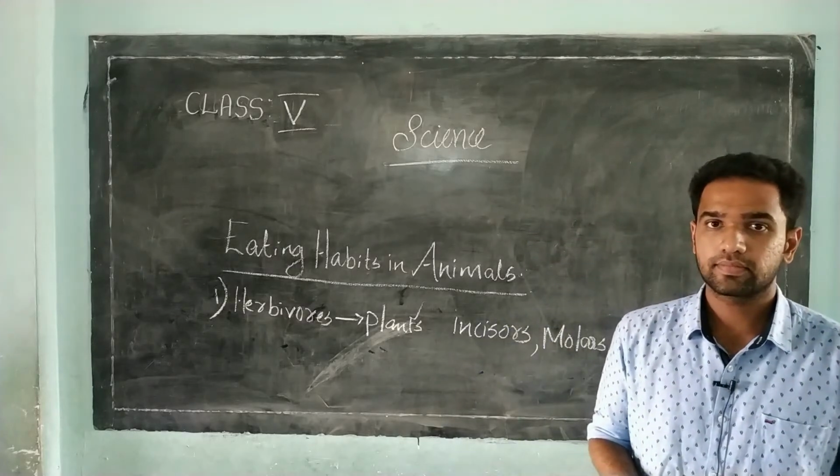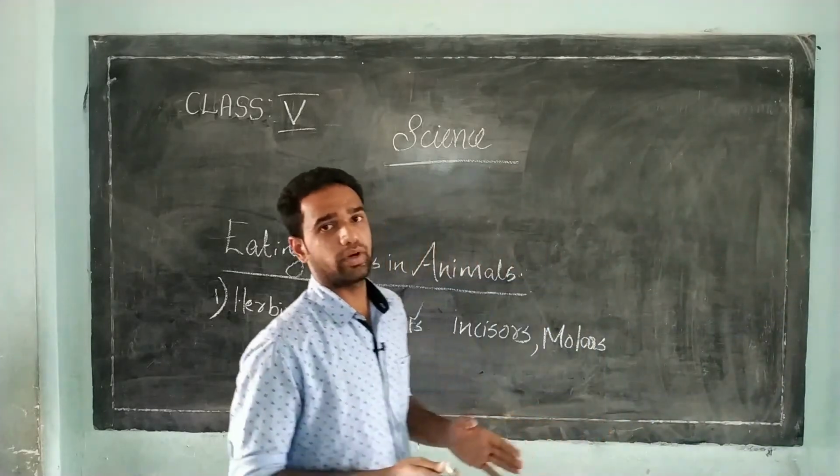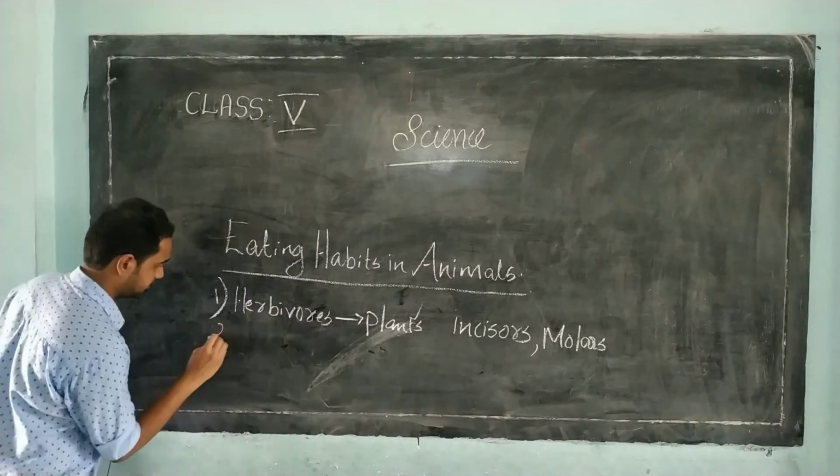Clear? And the second one is carnivores.